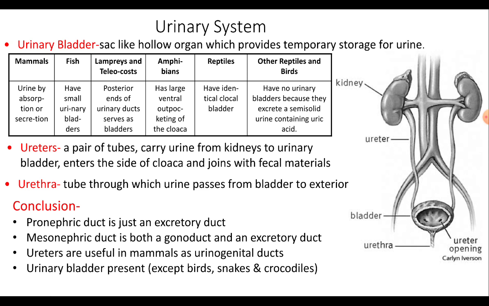The ducts of the kidneys also show differences in their functions. The pronephric duct is just an excretory duct. The mesonephric duct is both the gonoduct and an excretory duct. The ureters are useful in mammals as urinogenital ducts. The development of additional structures like the urinary bladder is seen in most vertebrates except in birds, snakes and crocodiles.